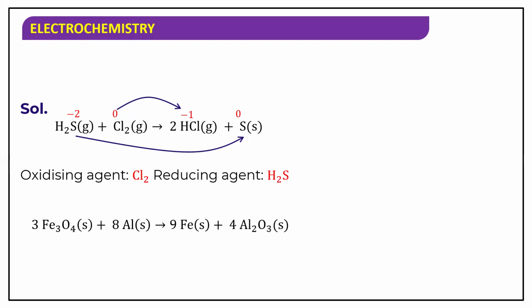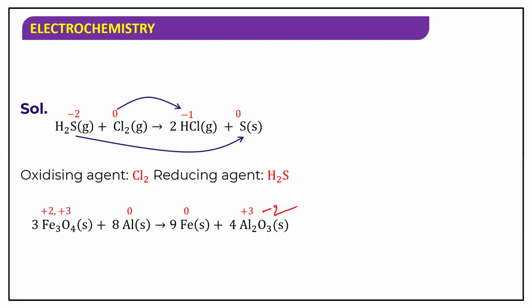8/3? No. Okay, for oxygen it is -2. Very good. So here in Fe3O4, iron is having two oxidation states. One is +2 and the other one is +3. And aluminium and iron, they are in elemental state, so 0. When you go for Al2O3, aluminium will show +3 and oxygen will show -2.